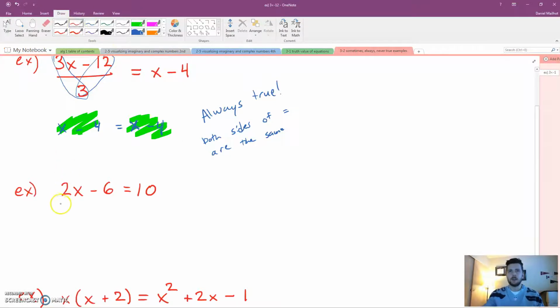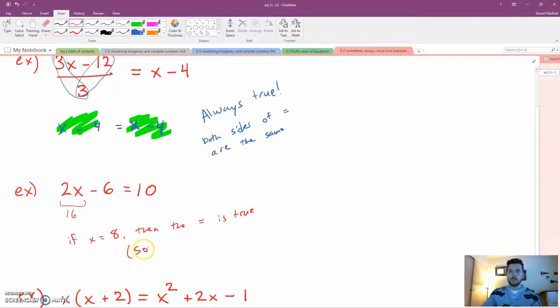So, that would mean this would have to be 16, right? If this was 16, then it would work. Well, what would you need to plug in to make that equal to 16? Well, if x equaled 8, then the equation is true.